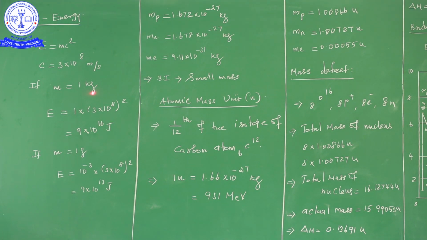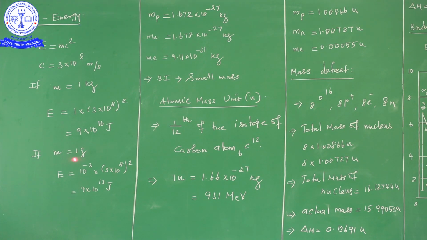If you are taking 1 kilogram of matter, 1 kilogram is a very small value. But if 1 kilogram of matter is converted into energy, we get an enormous amount of energy. How much do we get? 9 into 10 power of 16 joule.